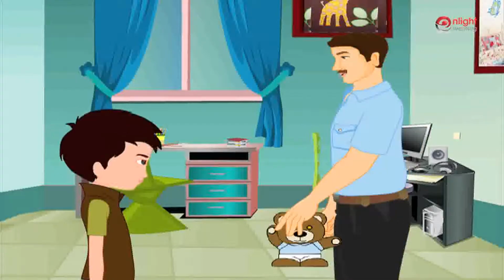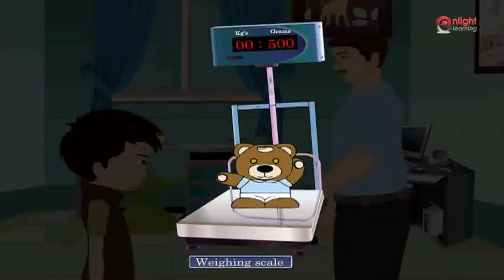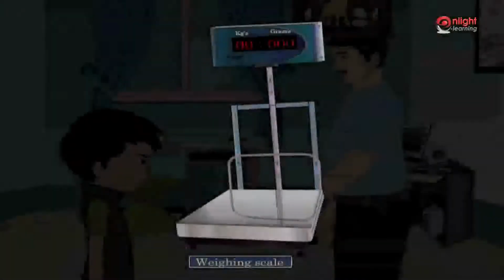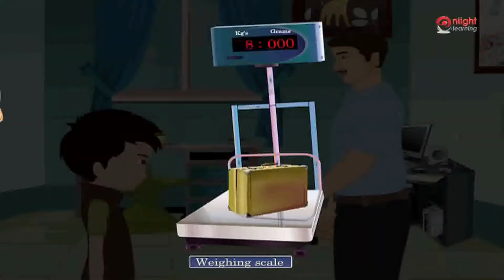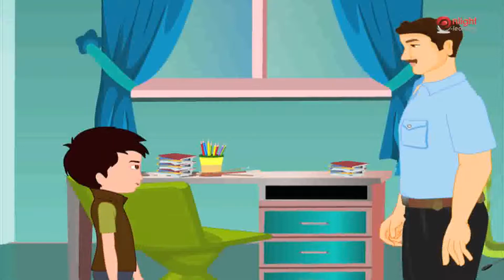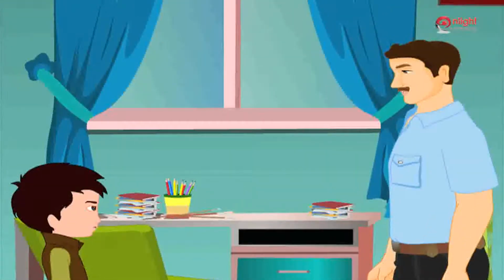The weight of the teddy bear is just 500 grams, or you can say half a kg. 1 kg equals 1000 grams. Half kg equals 500 grams. Now let us put your suitcase on the weighing machine. It is more than what we can carry in the airplane. Oh, then I will have to take out some of the stuff. Don't be sad. We will buy you more toys in Delhi.